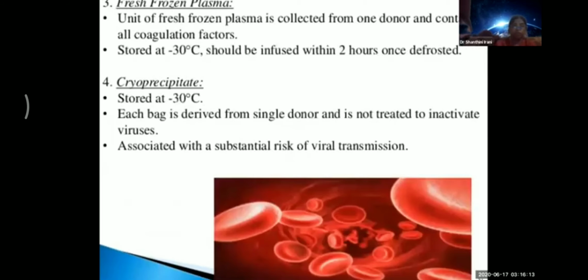Fresh frozen plasma. Stored at minus 30 degrees centigrade, it should be infused within 2 hours once defrosted. It's very cold, you have to defrost it. Unit of fresh frozen plasma from 1 donor is collected and it contains all coagulation factors. Next one is cryoprecipitate, stored at minus 30 degrees centigrade. And this is also given, but you have to check. When you go for fresh blood transfusion, you have to see that you check for any evidence of viral disease. Next.